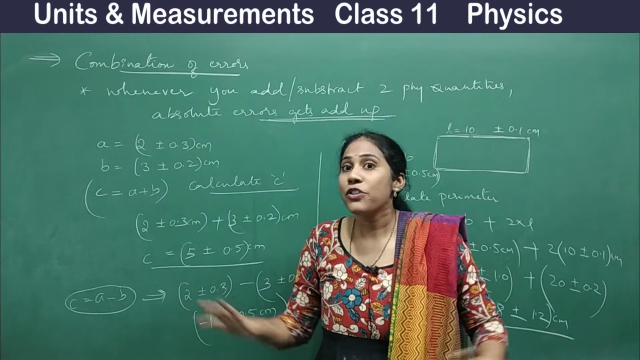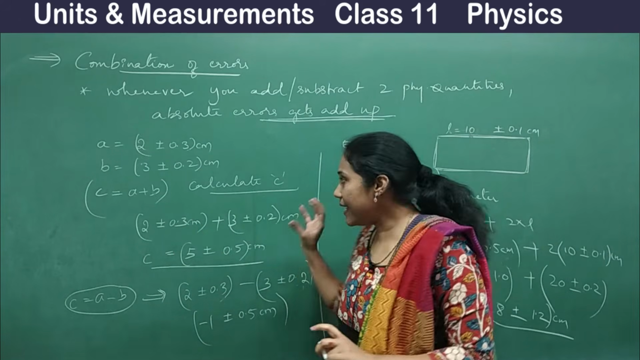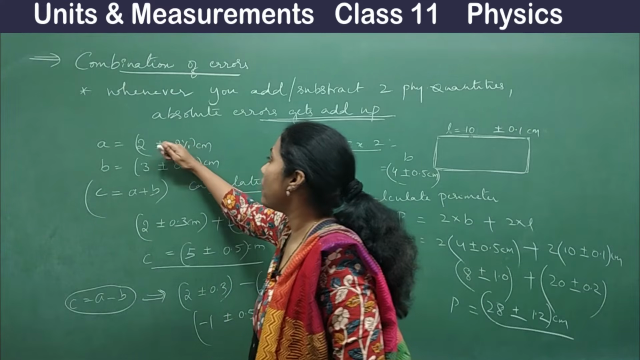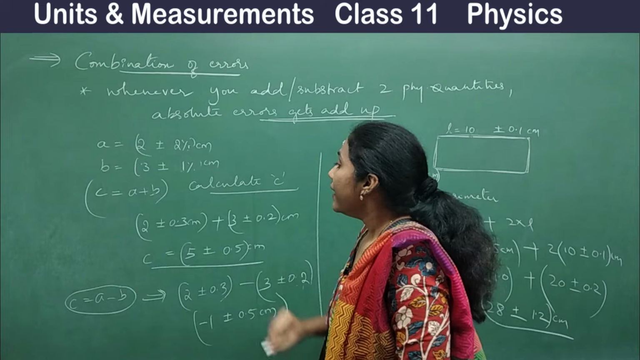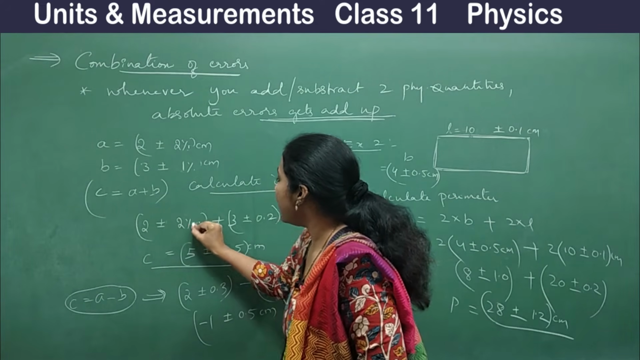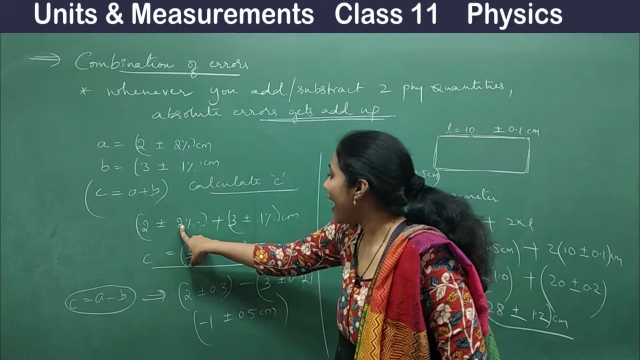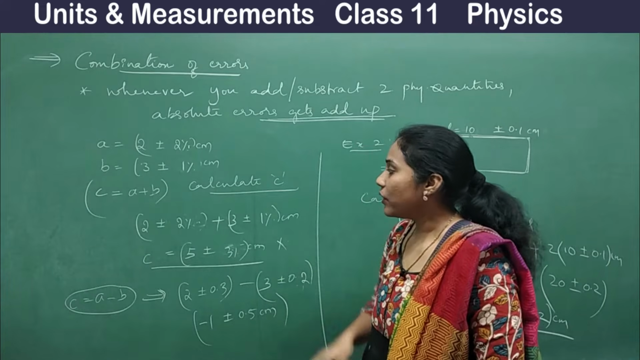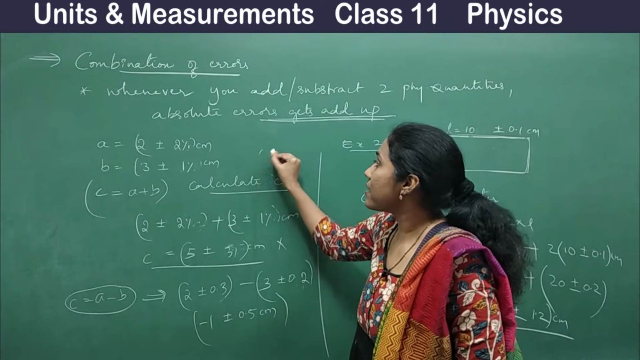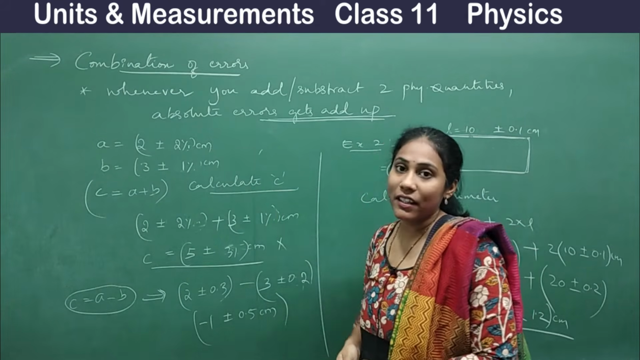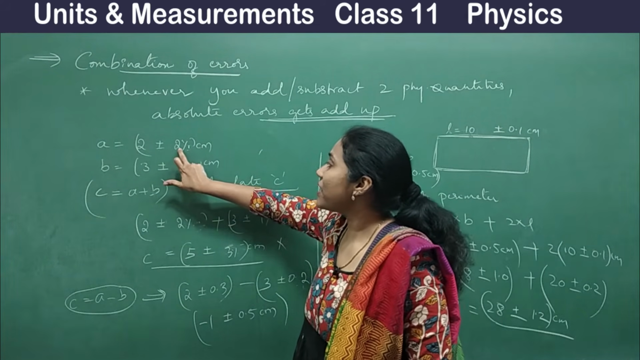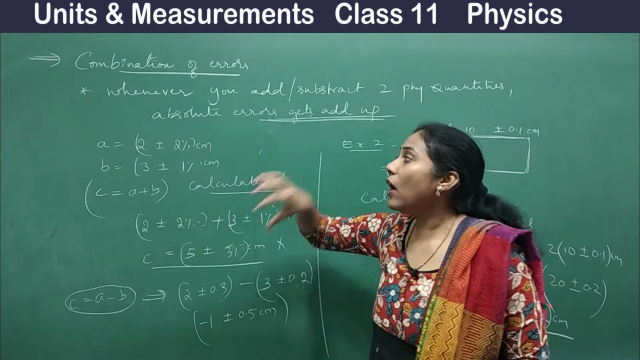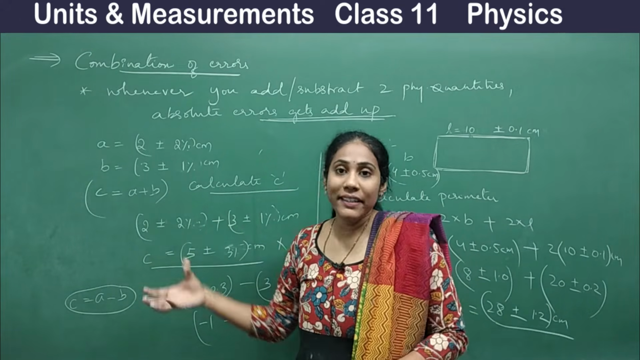Now if it is a percentage error or relative error, they will not get added up. In case they mention percentage error, they'll mention it as 2% here, or as 1% there. You can't add 2 plus 1 is equal to 3, you can't write it as 3%. This is wrong. Percentage errors cannot be added. So what you should do? Convert the percentage error into absolute error and then you can add.